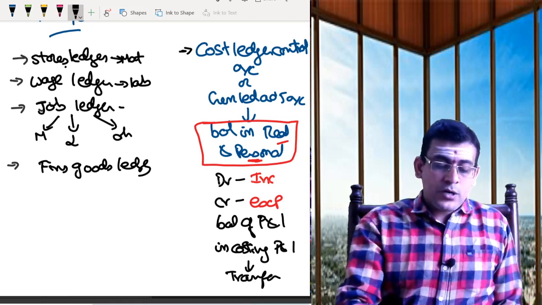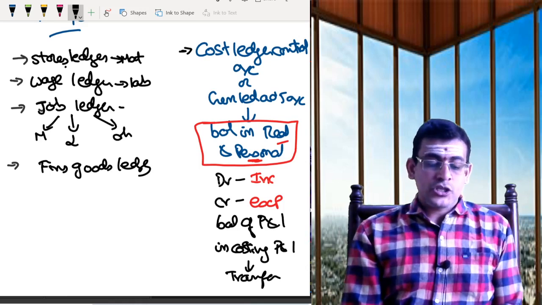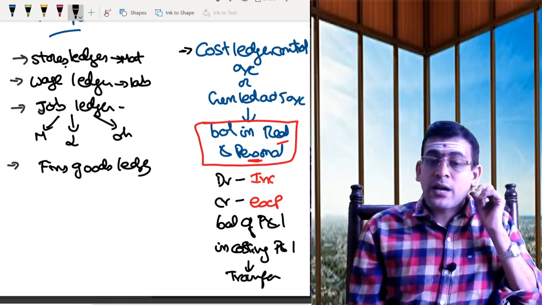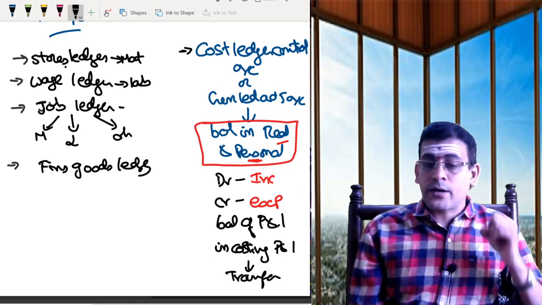That's it. That is the basic background behind your cost ledger control account.